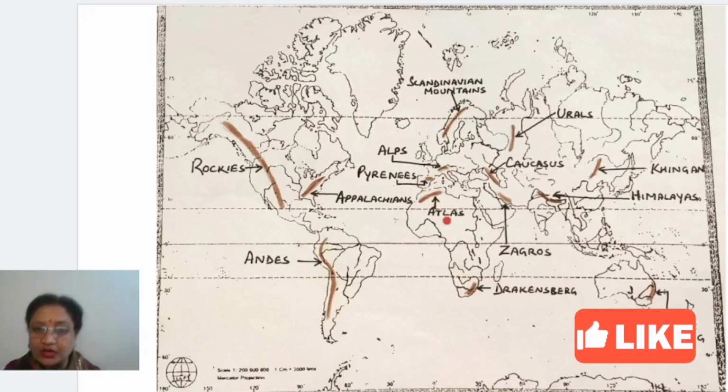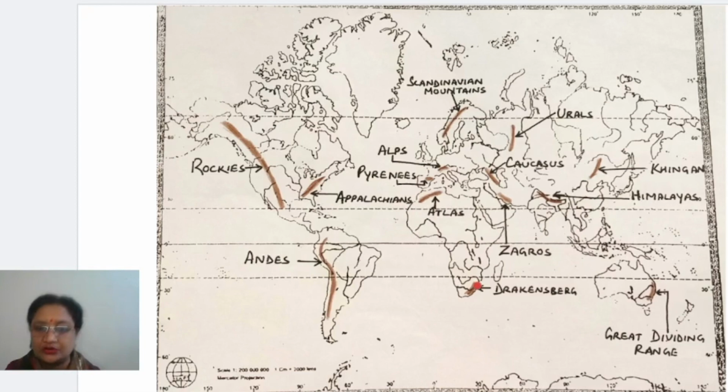Right, now one more mountain you have to mark. It is extreme in the south of Africa. Right, and it is along the coast. Okay, this is Drakensberg mountain. This is Drakensberg, and from it only the Orange river is arising. Right, this is Orange river. The southernmost river is Orange river. Clear? So one is Drakensberg and the other one in the north is Atlas mountain.